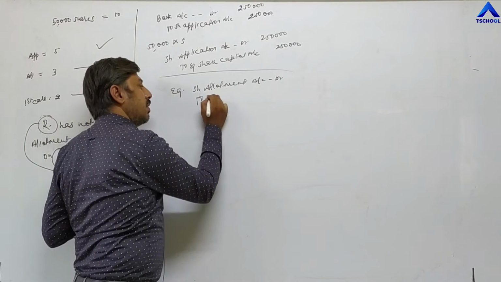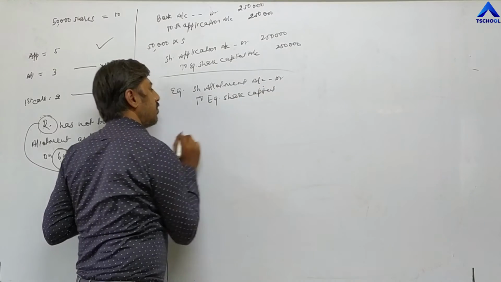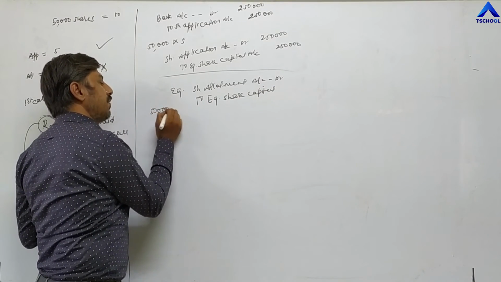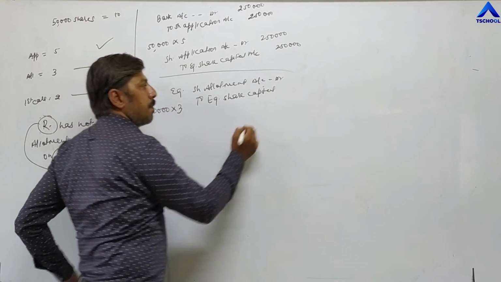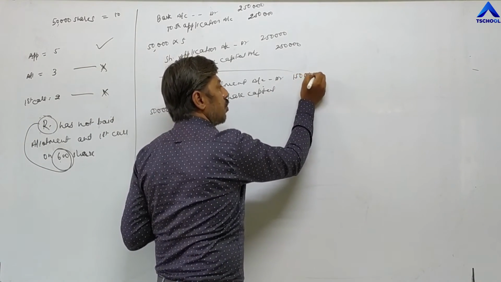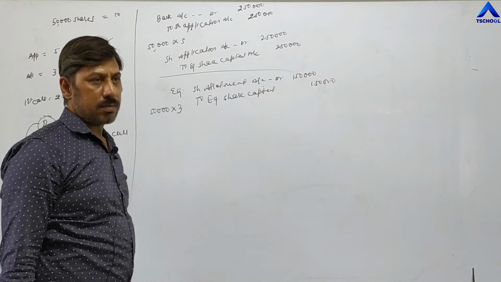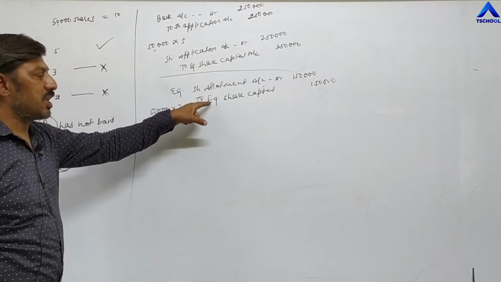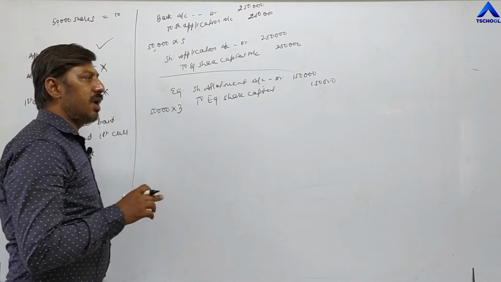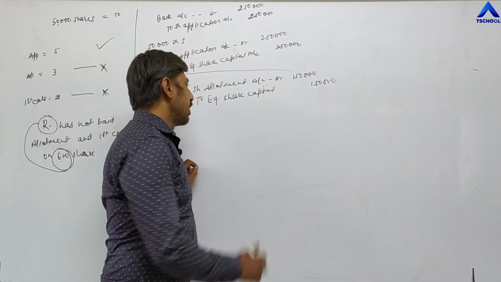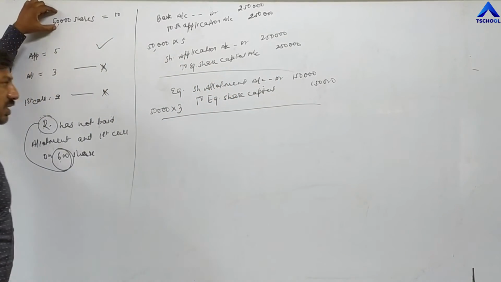to equity share capital. How many shares has the company allotted? 50,000 shares and the allotment value is 3 rupees. 50,000 into 3, the company has to receive 1,50,000 rupees. Here in this entry we have to show the full amount because this entry is passed by the company in advance. They do not know which investors are going to pay and which investors are not going to pay. That's why this entry will be passed with the full amount, 50,000 total number of shares into 3.